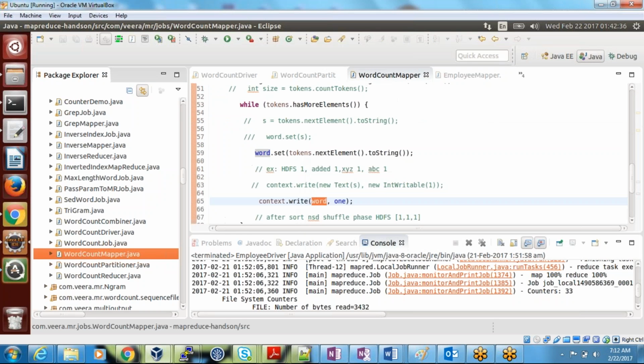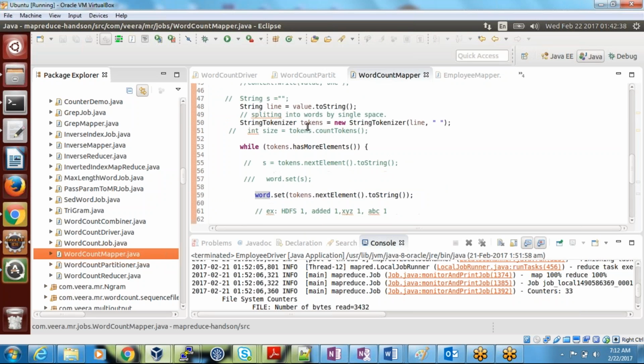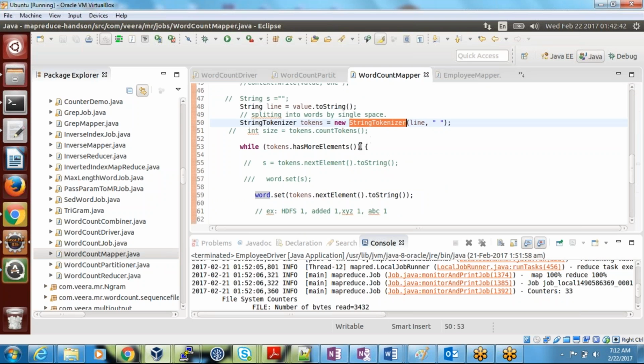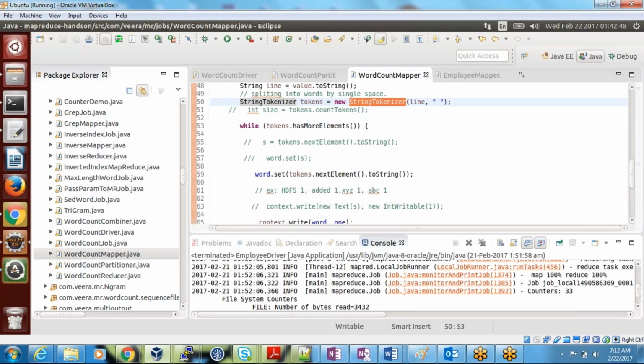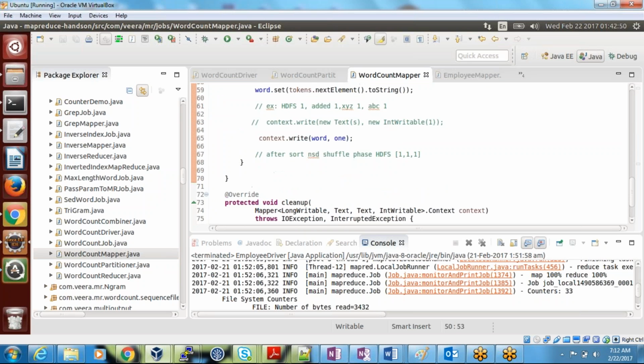That's your mapper output. See here what I have done. You have converted it toString and broken it into tokens. Either you can tokenize, that's what I said, or you can do a split, right? You have done the tokenizing. So after tokenizing, you set it into word. You know why we set it into the word, and you emitted the word comma 1.